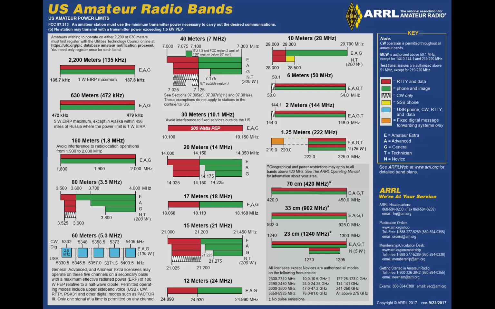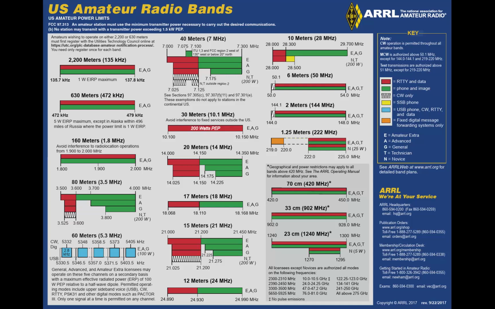Next question, which HF bands have segments exclusively allocated to amateur extra licenses? Again, it's kind of a rephrasing of one of the former questions. 80, 40, 20, and 15 meters all have sections only for extra class operators.